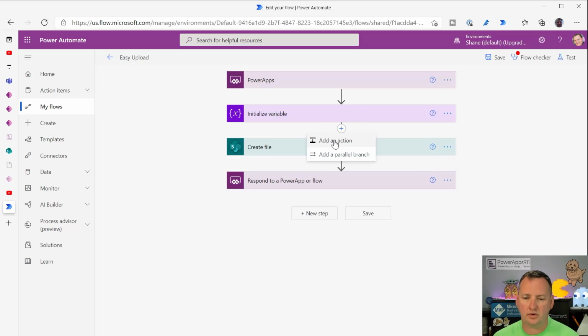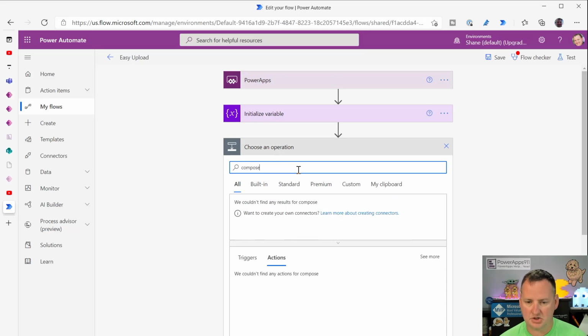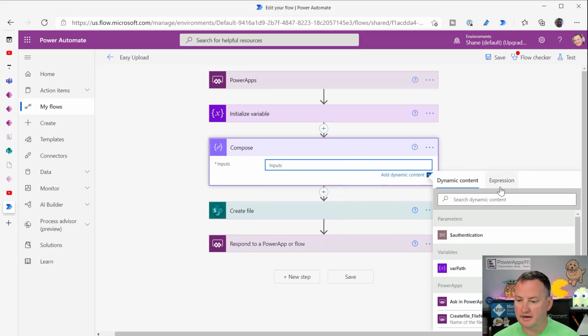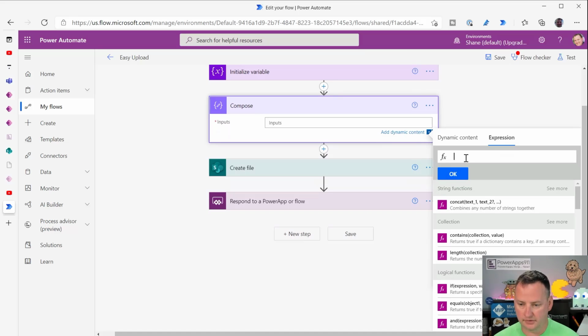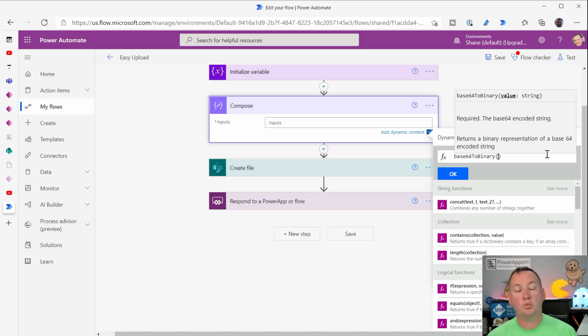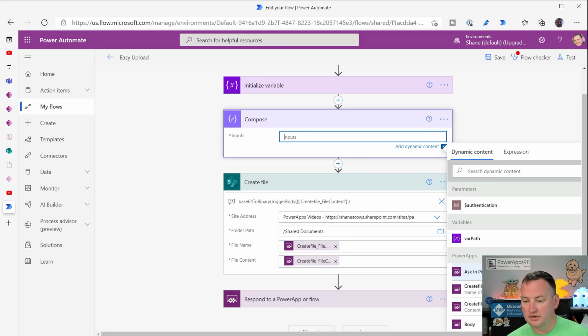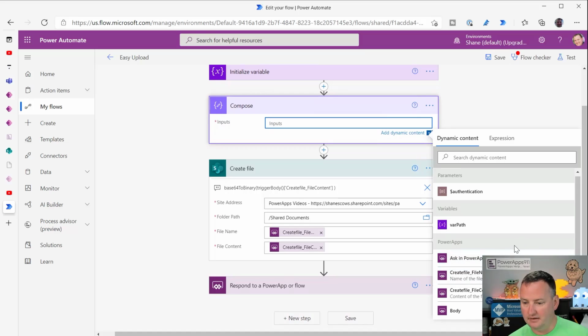Don't overthink that. Let's just throw a compose step here so we can show this real quick. You're going to go to the flow expression editor. You're going to be annoyed because you're always annoyed when you use this thing. When you go base64 and then base64 to binary, it's like, all right, what do you want me to convert? So all you have to do is get your dynamic content into this location. This trigger body, create file, file content, is just the ask in PowerApps that existed. So what you'd want to do here is say, hey, I need to ask in PowerApps again.